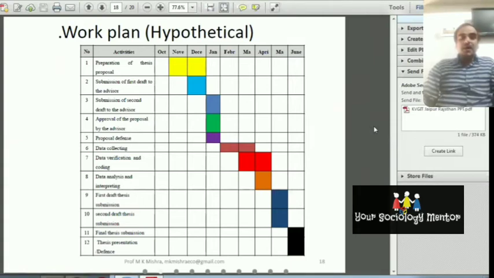When you apply with a research proposal where you require funds, because after the proposal you will write the dissertation, the project, the thesis, and if you require funds, you have to make the work plan and budget. That is very important.